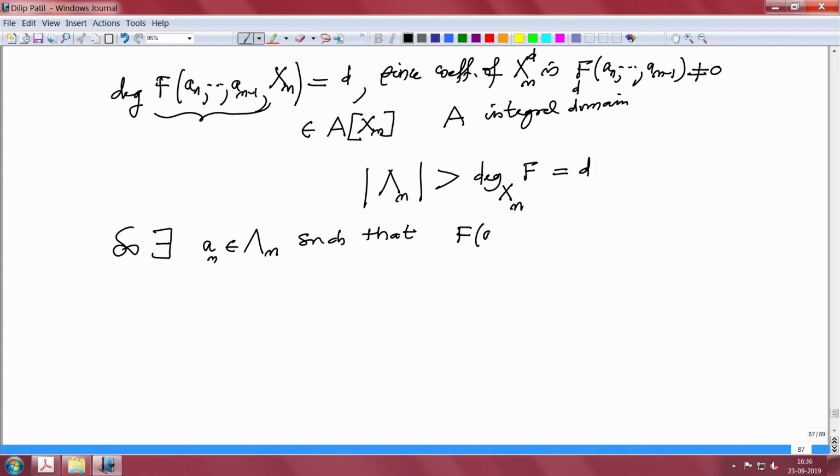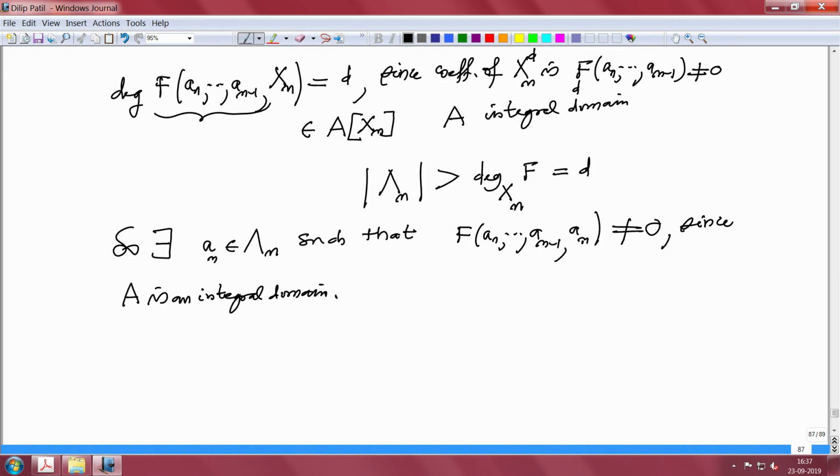Capital F of a1 to a_{n-1} comma a_n is non-zero, since A is an integral domain. So, we proved it. We found a point a1 to a_n in A to the power n so that this polynomial evaluated there is non-zero. So, this proves the theorem.